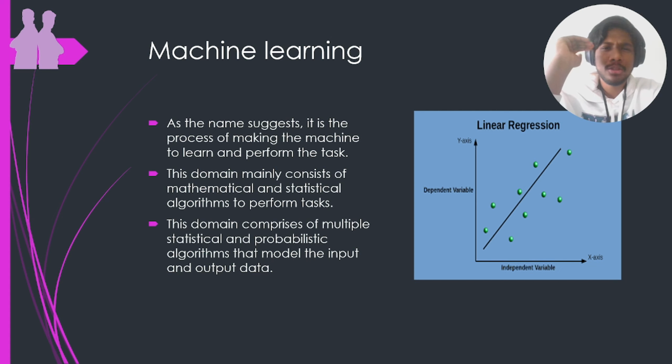That is up to 12th grade. Whatever maths you have studied there, the statistics, the probability, and the calculus, that is more than enough to understand these concepts, because the algorithms would be designed or inspired from those techniques only. So the machine learning part involves more of statistics and probability based algorithms, and these algorithms will try to model the relationship between an input and output.